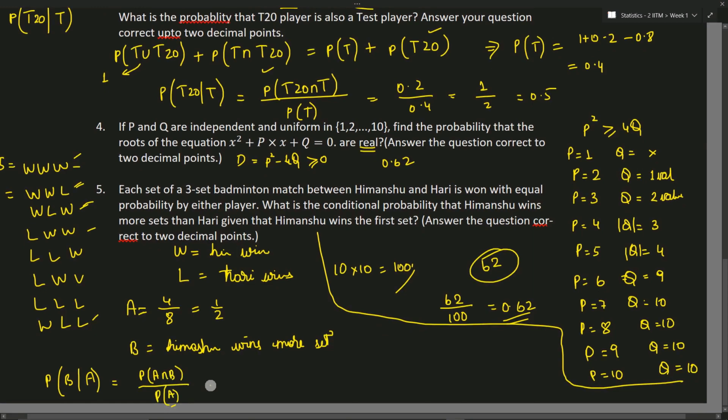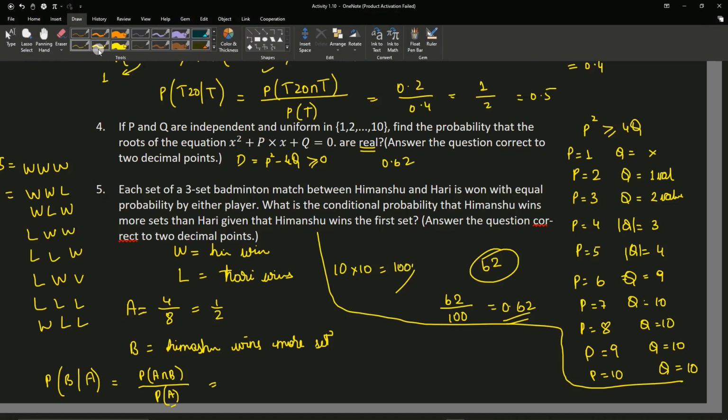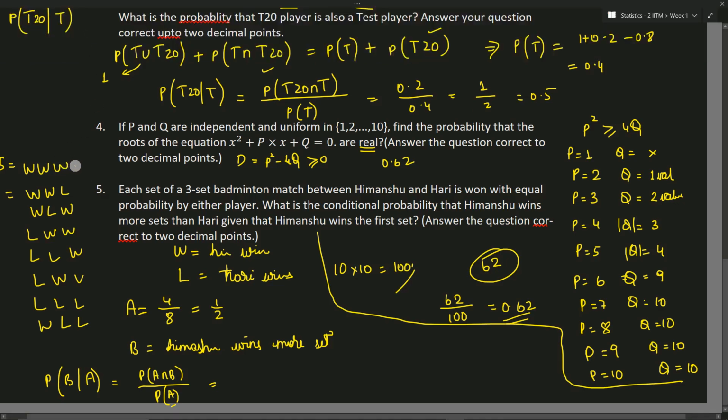So if Himanshu wins the first set as well as Himanshu wins more sets, Himanshu wins the first set is this one, this one, this one, as well as this one.